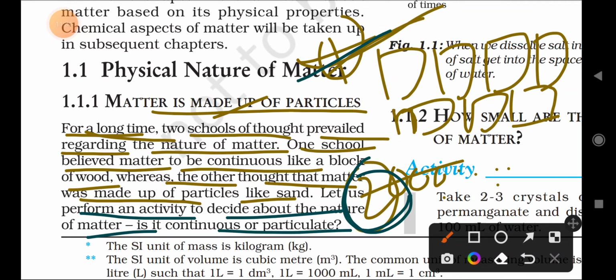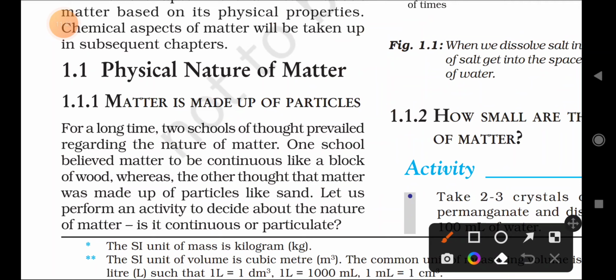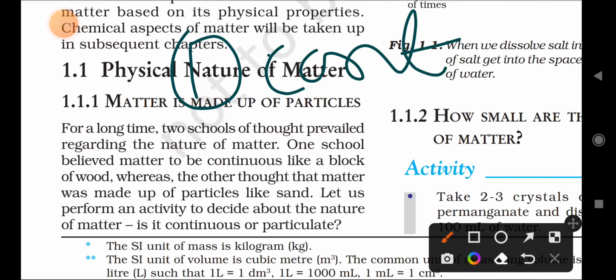So the next question creates confusion: what should we believe? The first group says it is continuous, and the second group says they are particles.